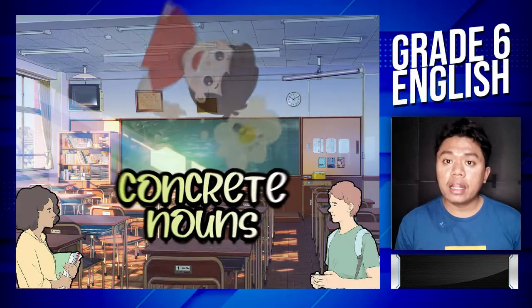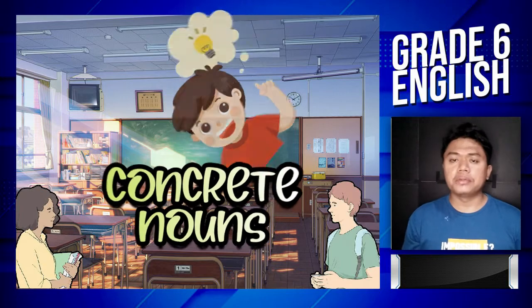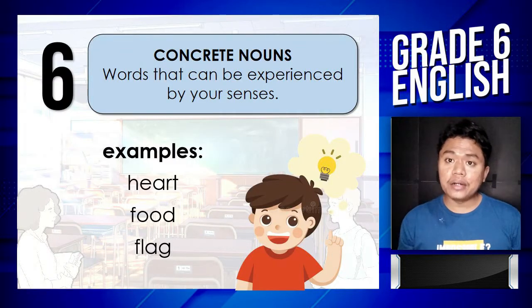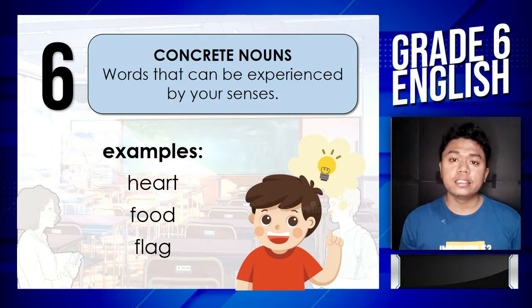The sixth noun is the concrete noun. Concrete nouns are words that can be experienced by your senses. Examples are health, food, and flag. These are the nouns that you can see, feel, taste, smell, or hear.